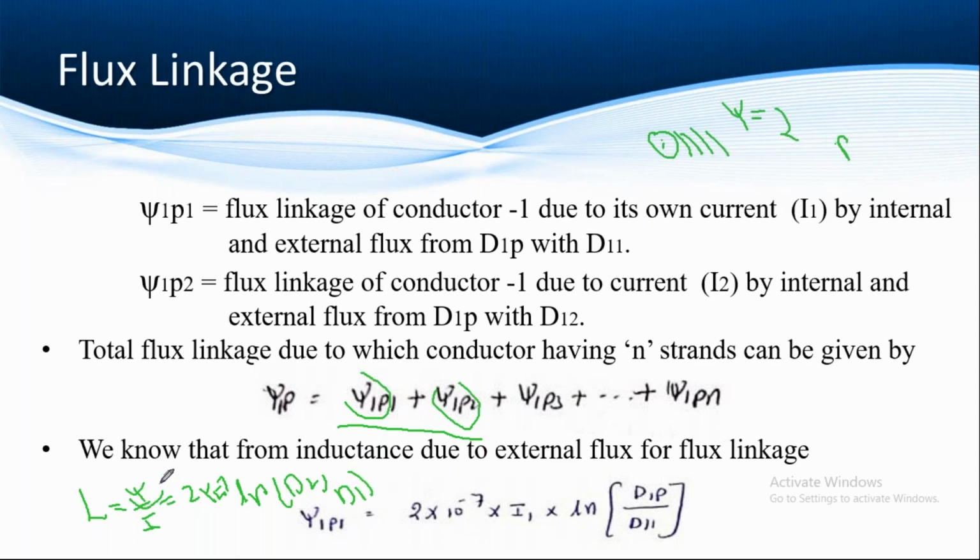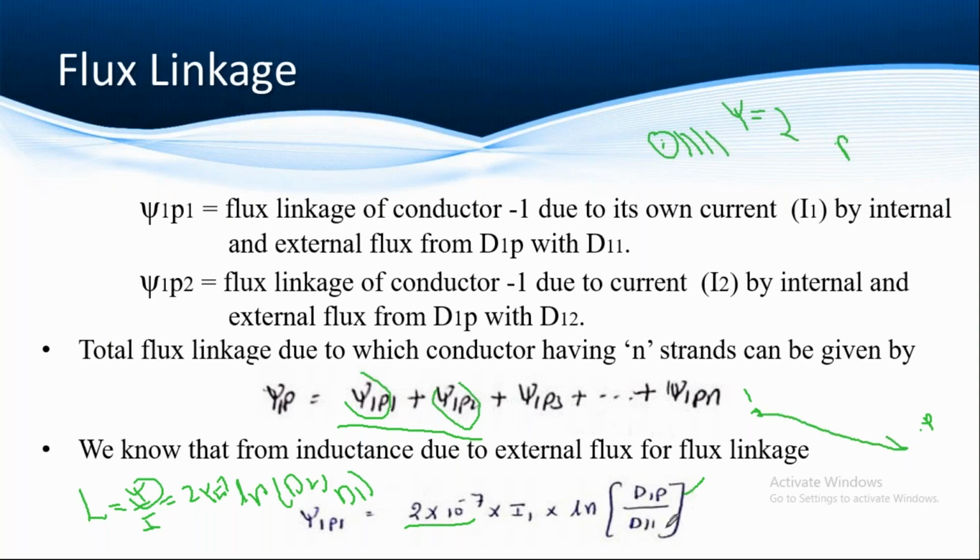If you want to find the flux linkage, it is the current into the entire thing. Here the current we are considering is I1. So Psi 1P1 is equal to 2 into 10 power minus 7 I1 into ln D1P by D11. I already said that the numerator is the geometric mean distance, the distance from strand 1 to point P, so it is the outer distance.